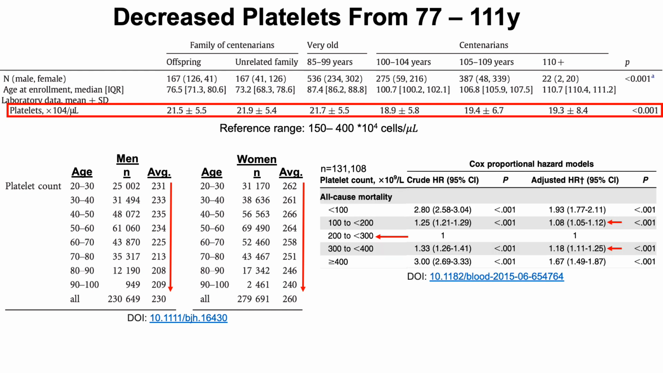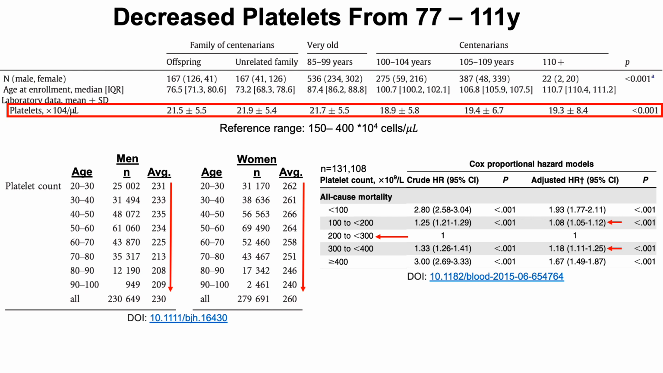Now, what about all-cause mortality risk? So we're looking at that data here in a study of 131,000 plus subjects. So platelet values, and I've got it highlighted with the arrow, that are in the 200 to 300 range are associated with the lowest risk of death for all causes.